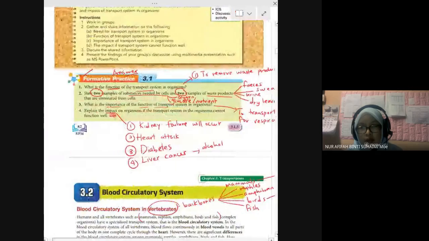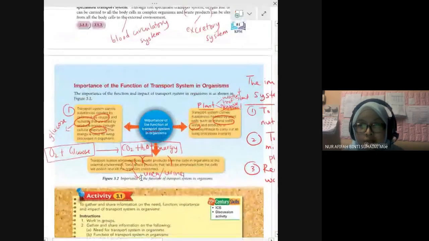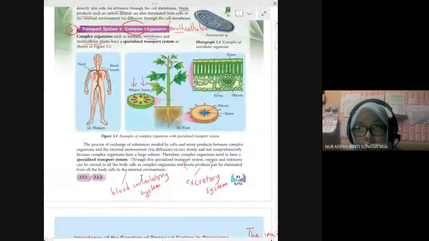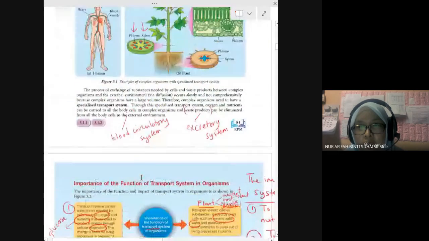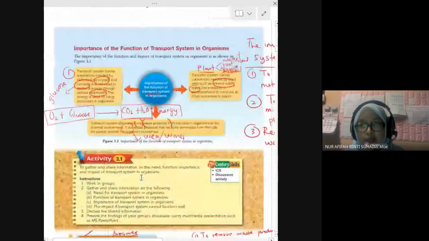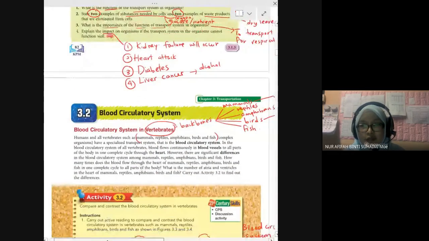Okay, and 3.1. So fast. And 3.1. Introduction.